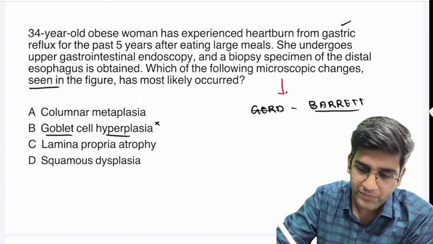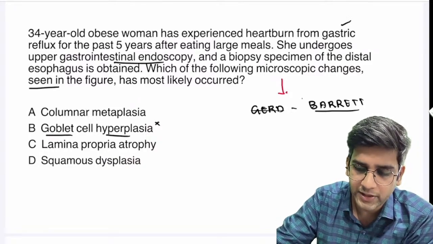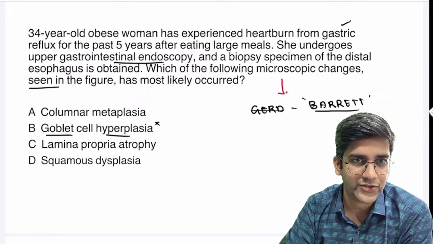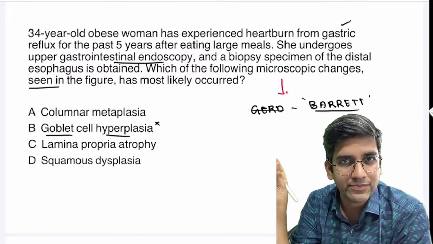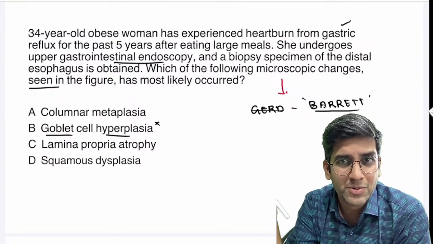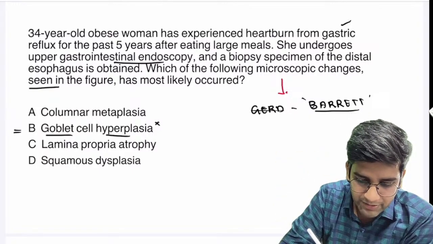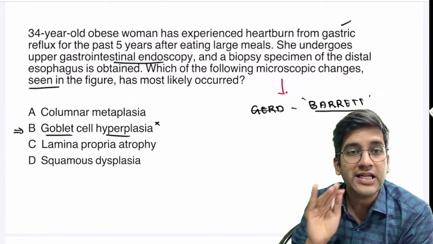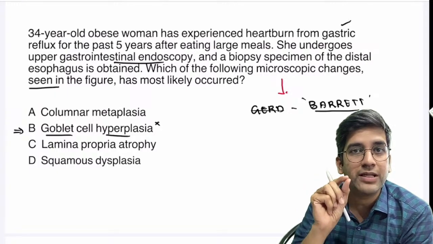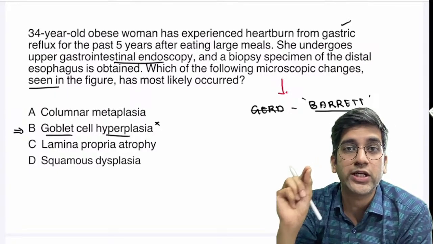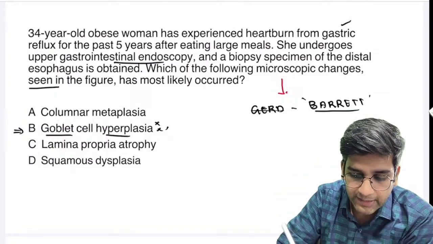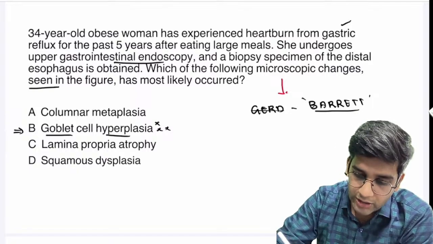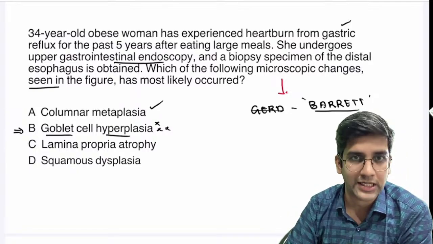It's a GERD, long-term, endoscopy biopsy taken. Obviously, you'll think of Barrett's esophagus, right? So microscopy had the same thing. I don't want it to be present because you might end up writing the wrong answer, right? B is wrong here because goblet cell metaplasia is an absolutely right answer, but it's not goblet cell hyperplasia. That's why it's wrong. Columnar metaplasia is a better suited answer here, right?